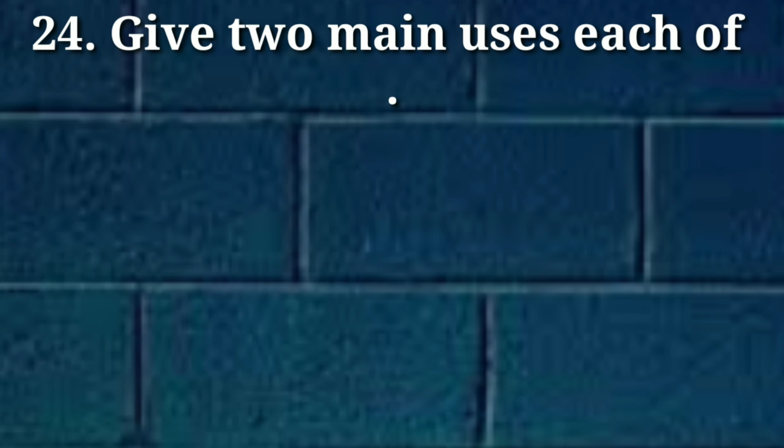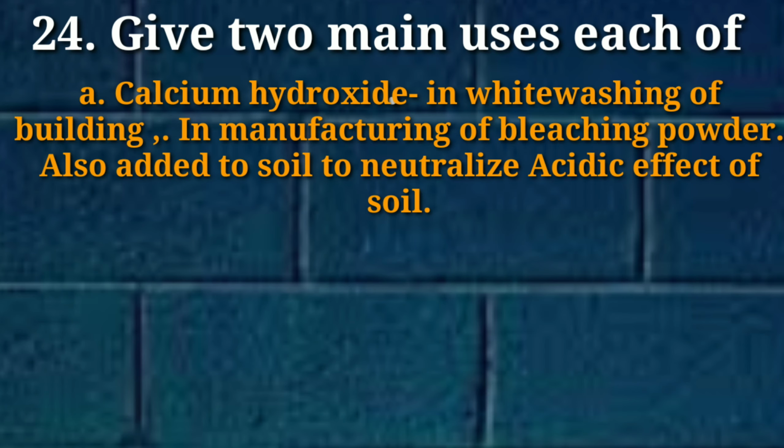Now come to the next question. Give two main uses of calcium hydroxide, ammonium hydroxide and sodium hydroxide. So first come to the use of calcium hydroxide. Calcium hydroxide is used in whitewashing of buildings, in manufacture of bleaching powder. It is also added to soil to neutralize the acidic effect of the soil.